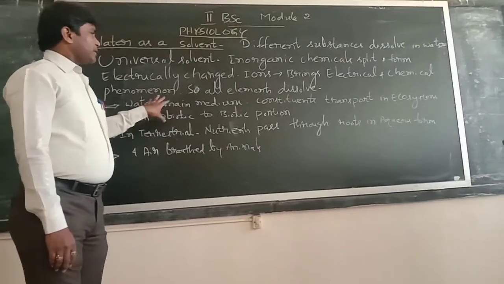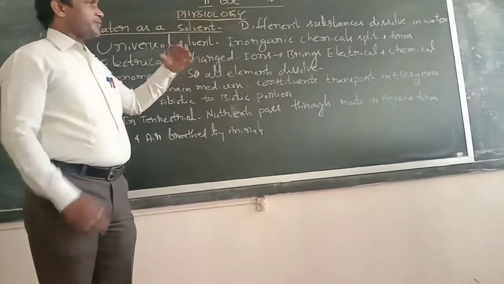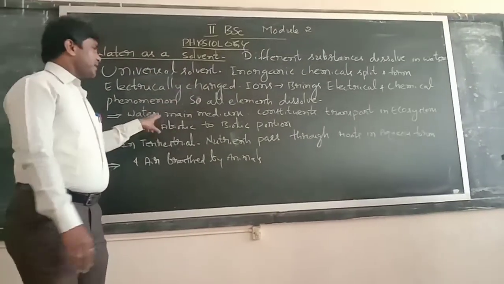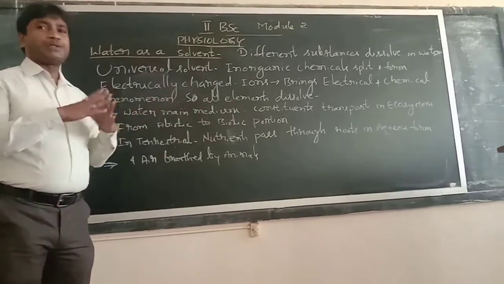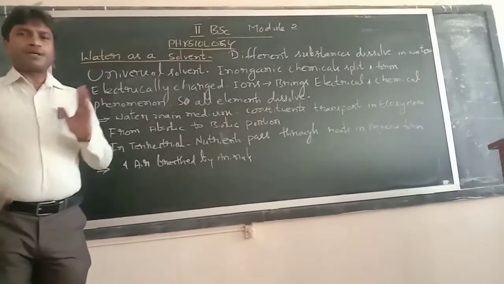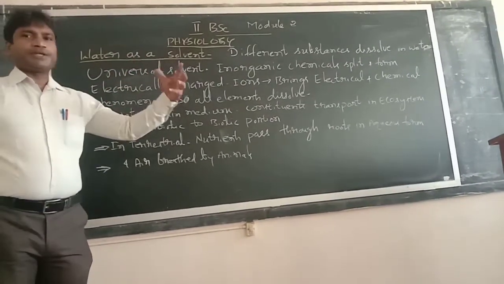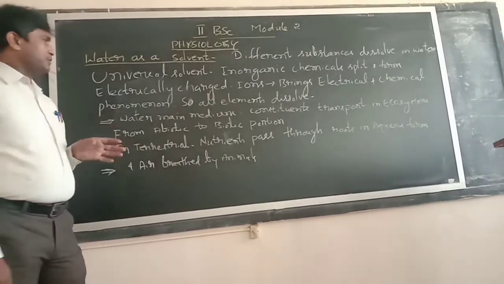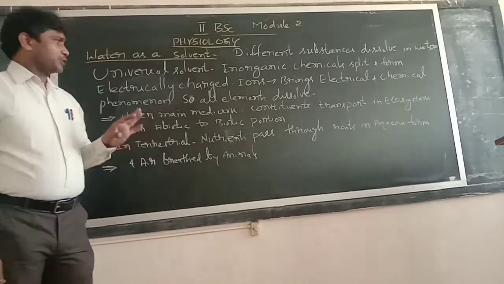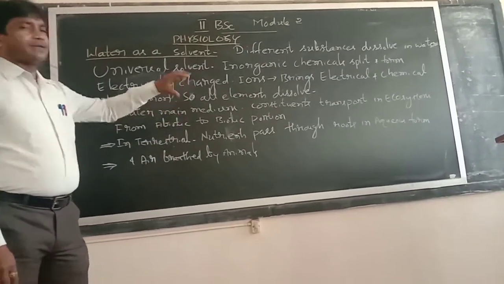Water plays a very important role in the aquatic ecosystem, and water is the main medium by which the constituents or elements are transported from one part of the ecosystem to another part, and from the abiotic to the biotic component.